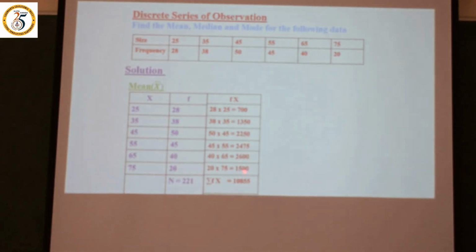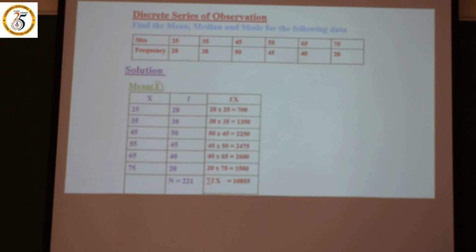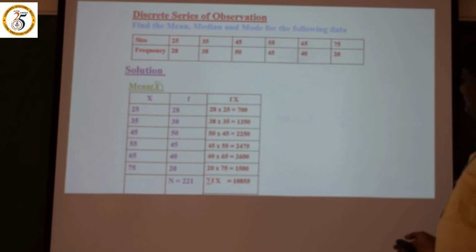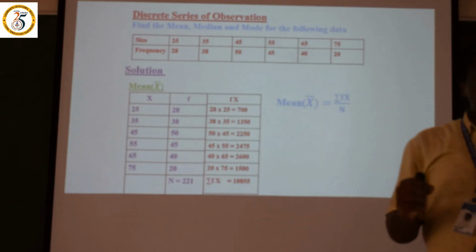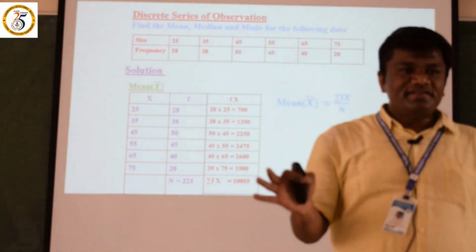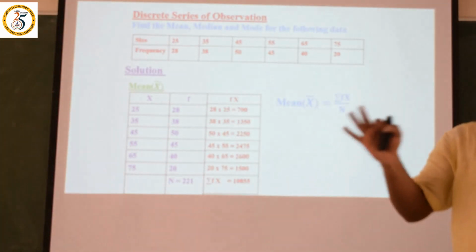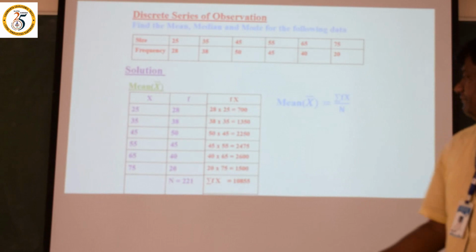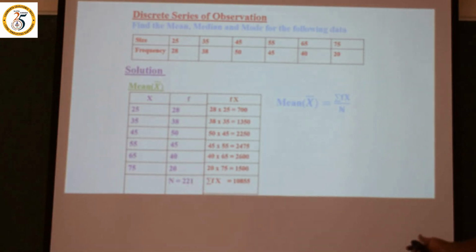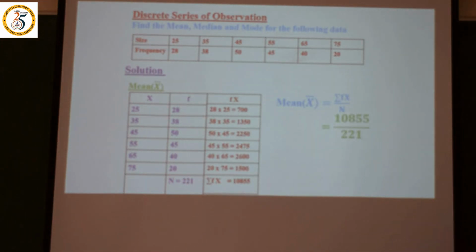Total fx is equal to 10,855 and total f is equal to 221. That is the N value, right? Capital N is nothing but the total frequency. Now the formula: mean x bar is equal to sigma fx divided by n. Fx value 10,855, n value is 221. The answer we will get is 49.117, right? 49 is the answer. This is what we do under the mean.